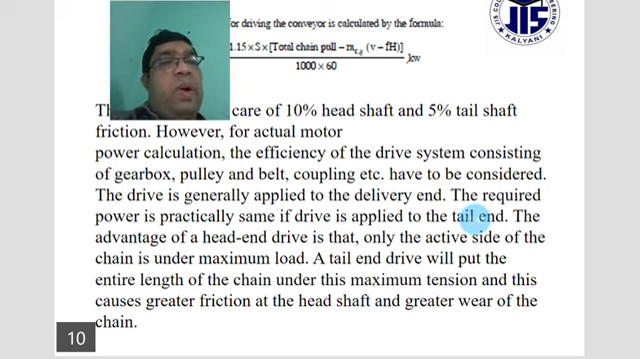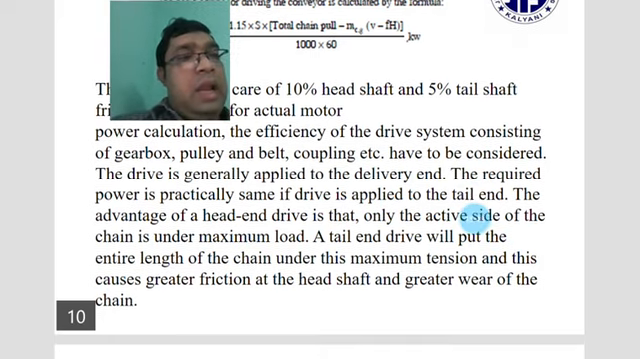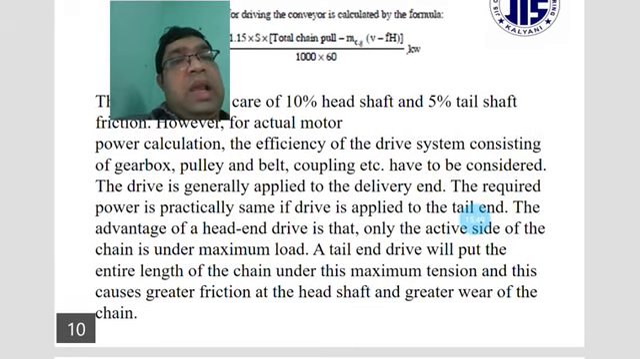The required power is practically the same if the drive is applied to the tail end. The advantage of head end drives is that only the active side of the chain is under maximum load.